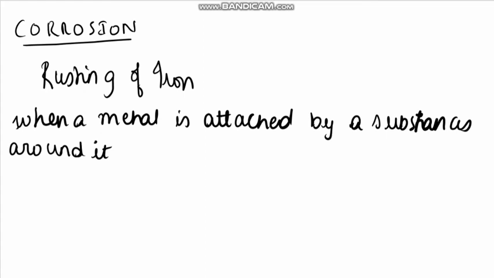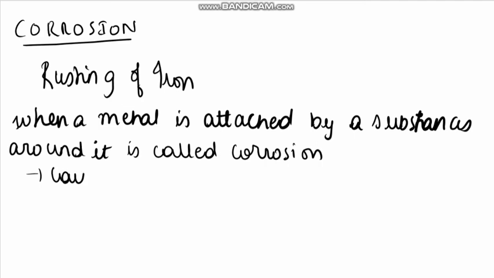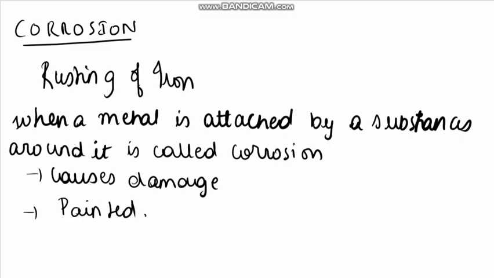Corrosion causes damage to car bodies, bridges, and iron railings for houses. Therefore, in order to prevent these objects from corrosion, they are painted once a year.